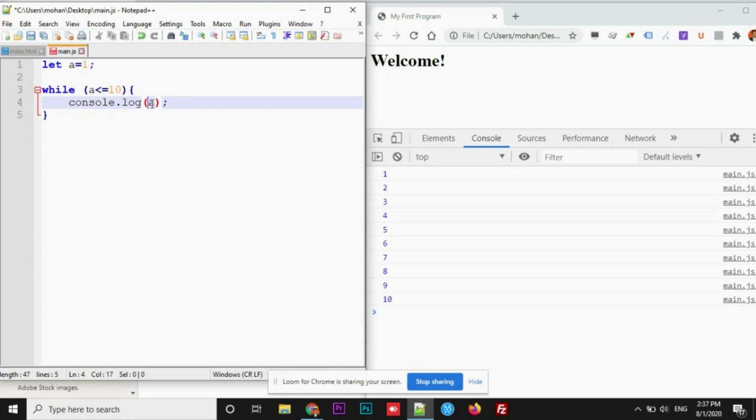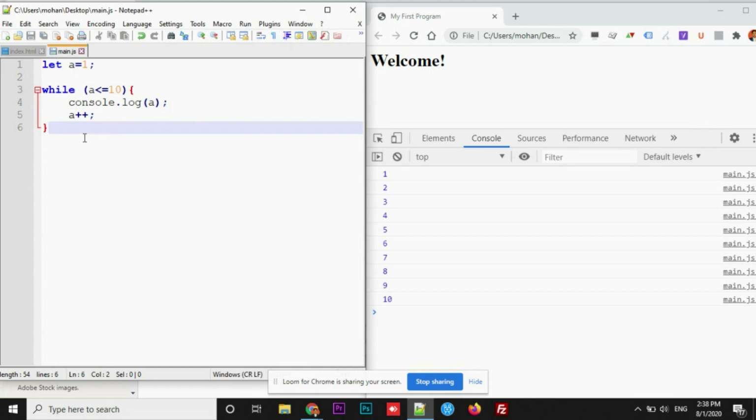After that 1 needs to be 2, 2 needs to be 3. So there should be an increment operator just below this console statement, that is a plus plus. Similar to the for loop here, first the value of a is 1 by default. It will get started with number one. 1 is less than or equal to 10. It's true. The console statement will get executed. After that a will be incremented by one and it will check the condition here. As long as this condition is true, it will continue the process. Once the condition is false, then it will stop executing the code block inside the curly braces. This is how it works.